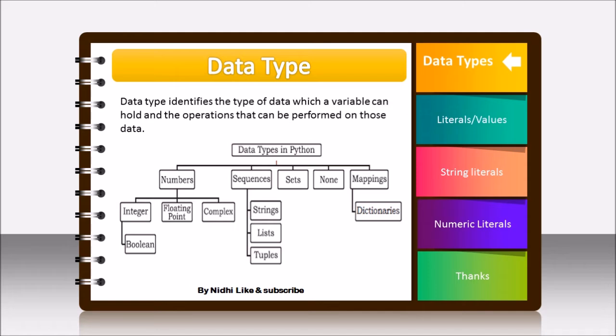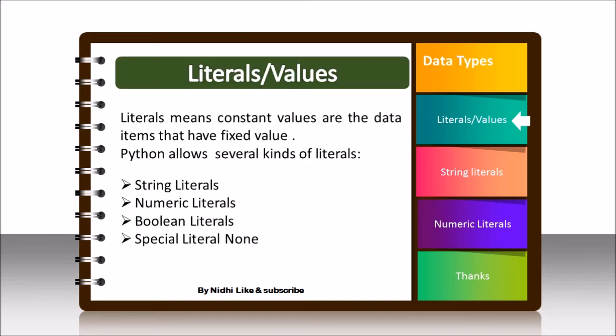Just now we are talking about literals. Literals means a constant value. Literals are of different types. First we will talk about string literals, then numeric literals, then boolean literal, special floating point literals, and the special type literal, that is None. Literal values means the constant value, the fixed value, that a data item can have. It can be a string literal or a numeric literal.